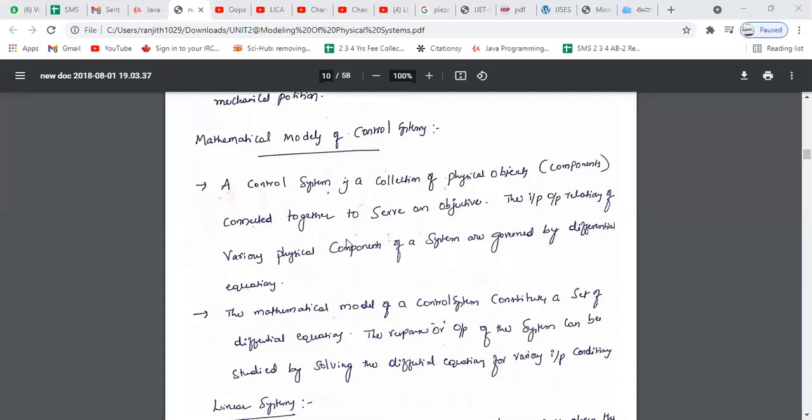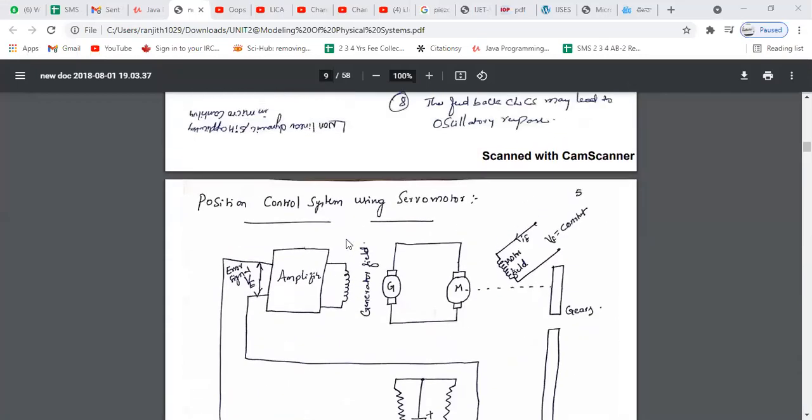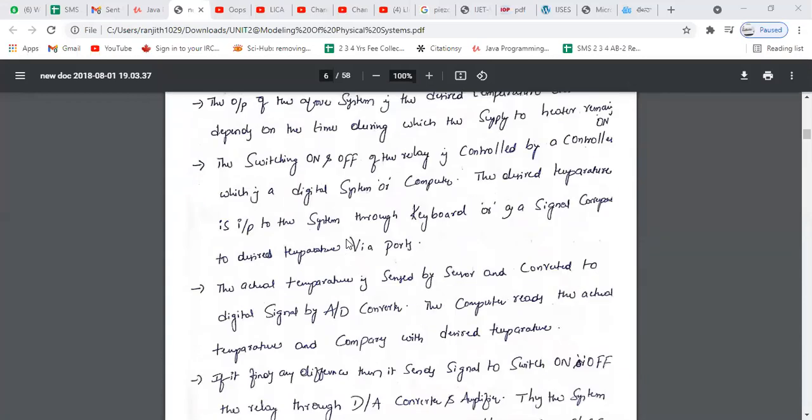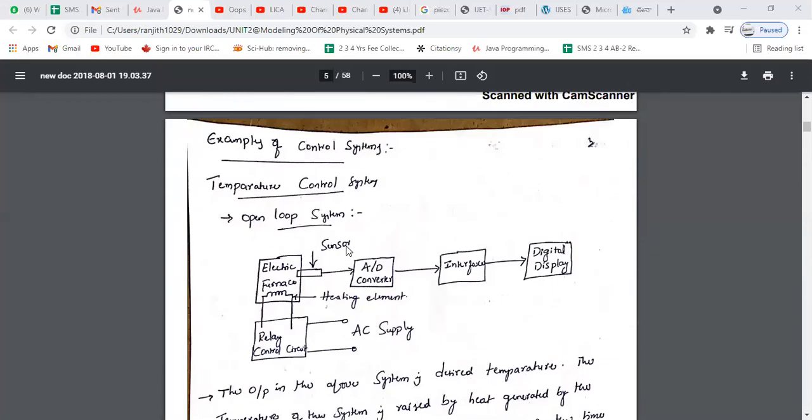Here, every component has an input and every component has an output. The relation between input and output is generally governed by a differential equation. If you observe the block diagrams here, every block has an individual input and an individual output, and there is a relation between the input and output of each component.